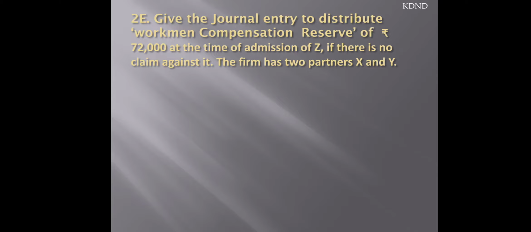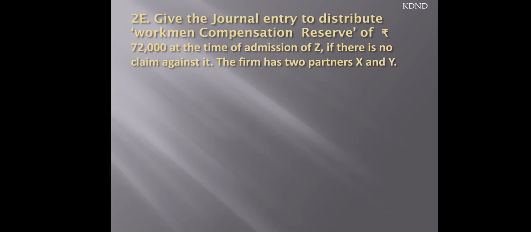It is a reserve kept for the workers if they meet with an accident during working hours in the firm, so that at the time of such a crisis there will be no problem, right? It is kept by the partners, and they accumulate this reserve from their profits.